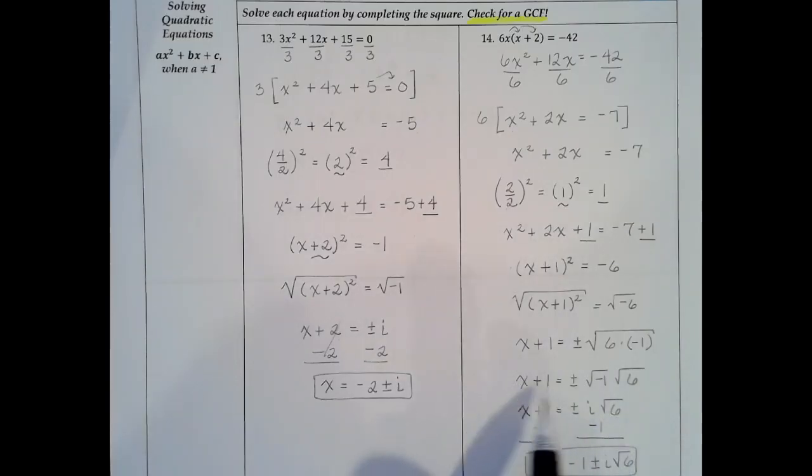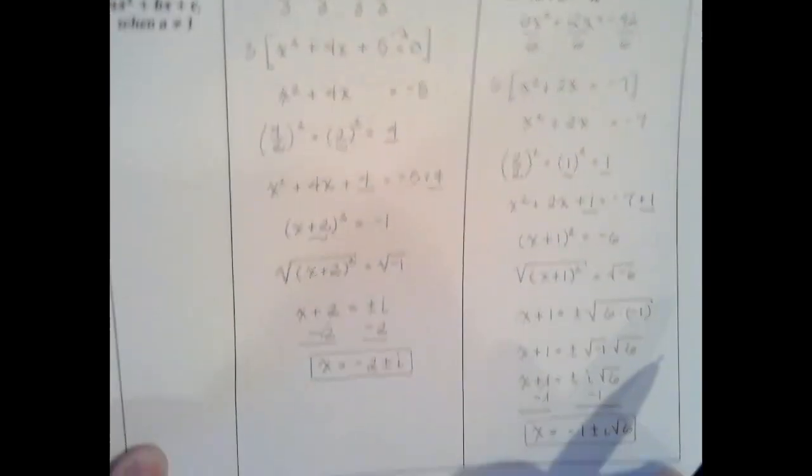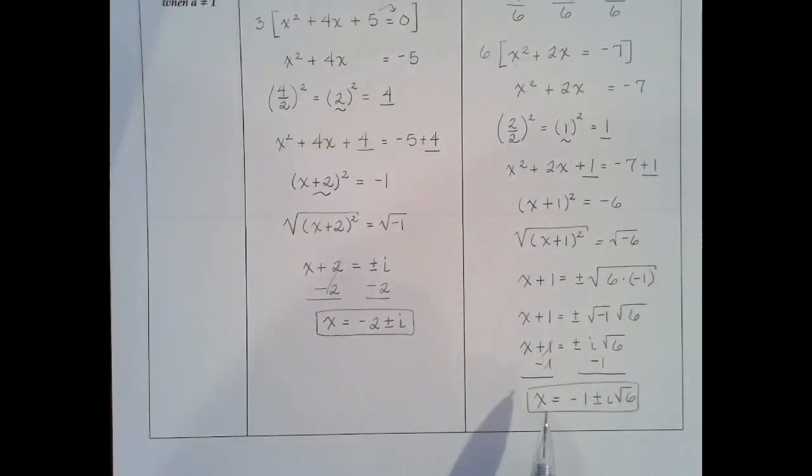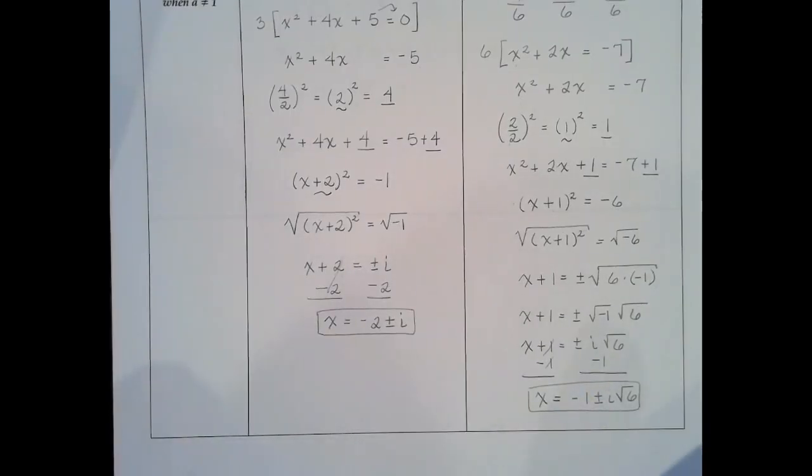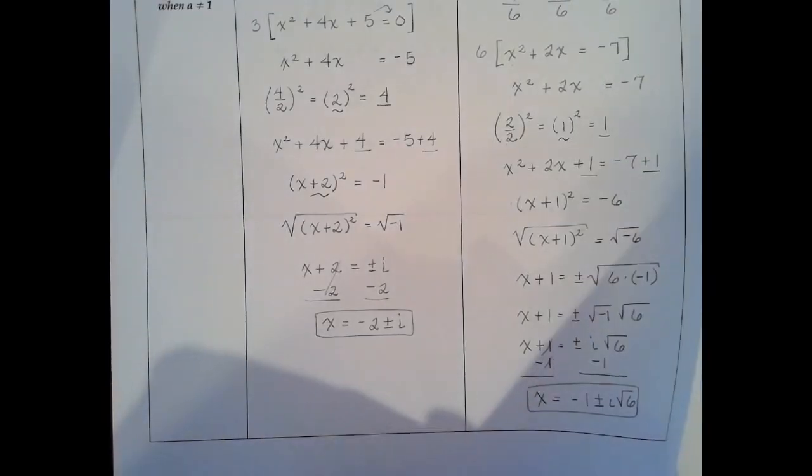Now we still, over on the left side, have x plus 1. We haven't done anything with that yet, but we do need to get the x by itself. So we'll subtract 1 from both sides, and we end up with x equals -1 plus or minus i times the square root of 6. Keep in mind this part's real, this part's imaginary, so we can't combine them.